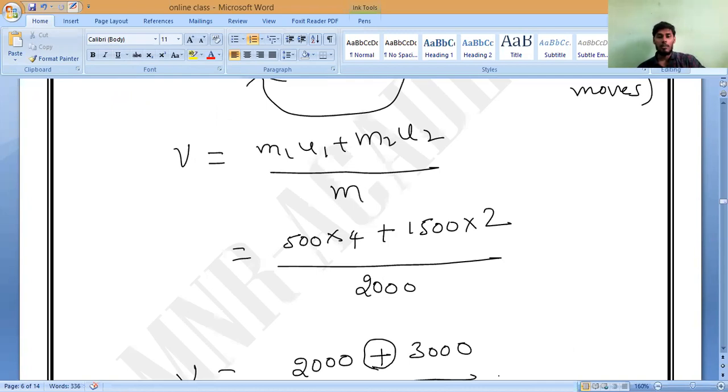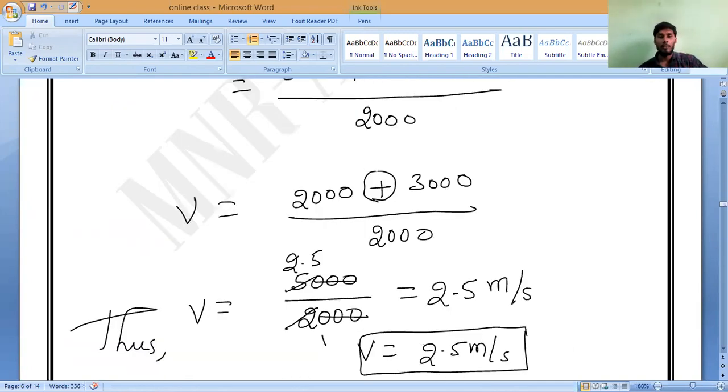Here so many, 90% of children, will cancel 2000 and 2000, but that is possible only when it is multiplication. Here it is addition, so you cannot cancel. They will write V equals 3000 meters per second. Is it possible? No, sir.